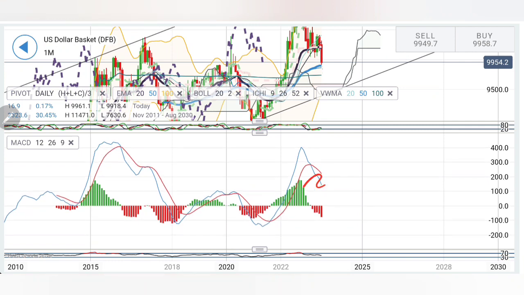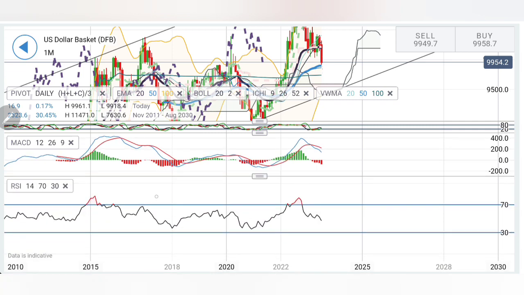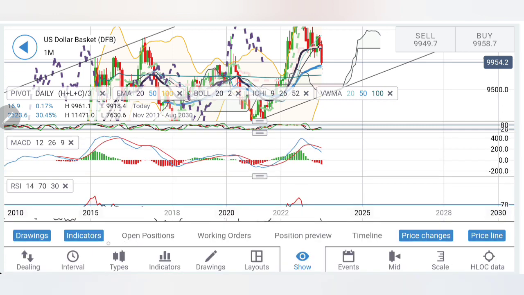You can see this is happening after a strong long journey of almost more than a year, and now it is looking downwards. It probably tries to approach at least till here, and then from there a bounce back, and hence the next few months are going to remain critical for the dollar index. RSI is also approaching downside.